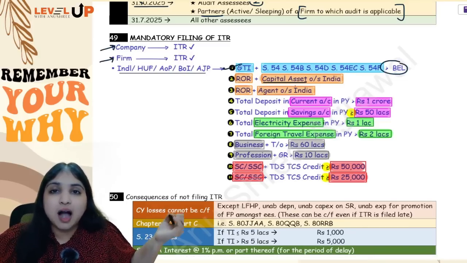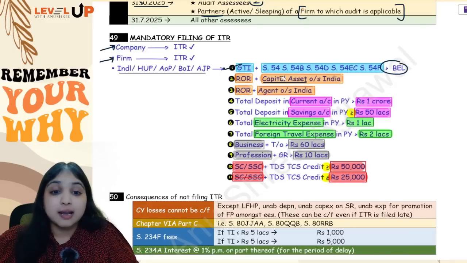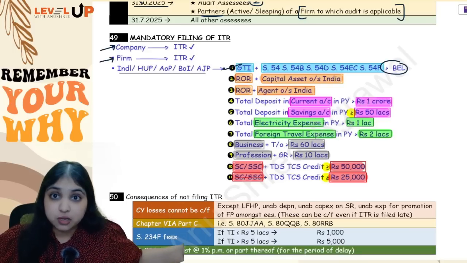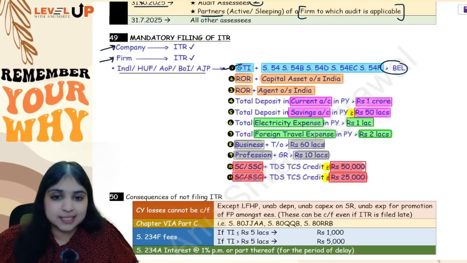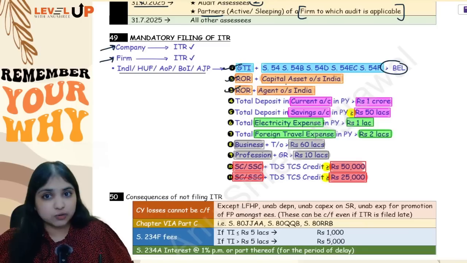Like if I am having a car outside India, I will not get covered over here because car is not a capital asset. I should have a capital asset outside India, like shares or a house. You are understanding? I should have a capital asset outside India. Then condition 3, ROR who is having an agent outside India.